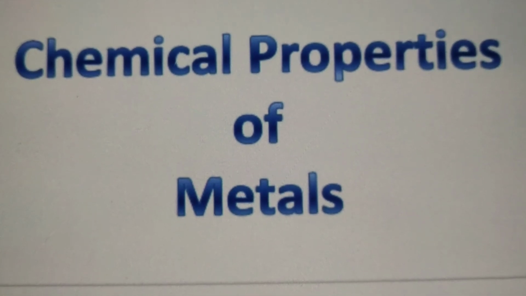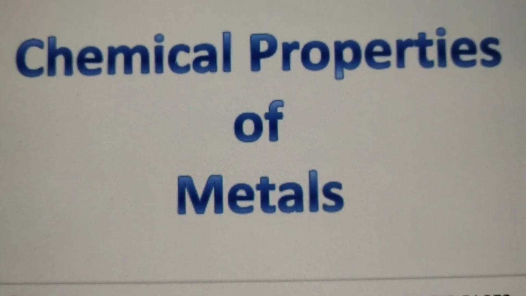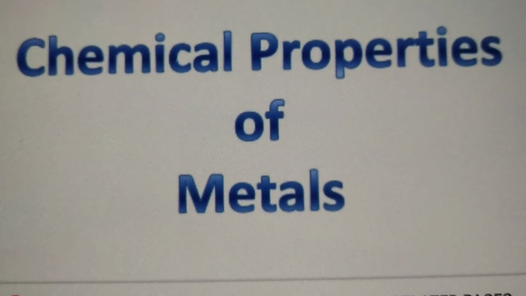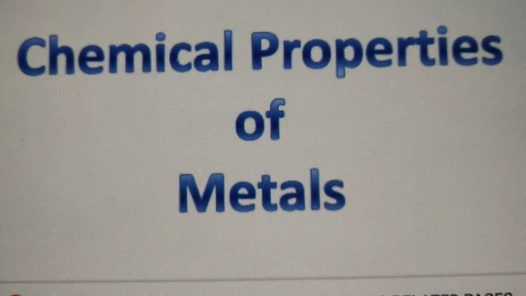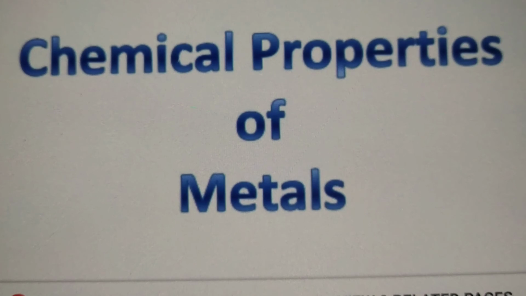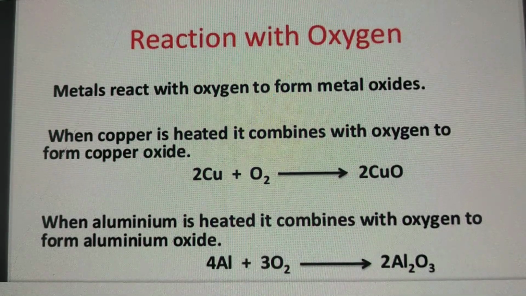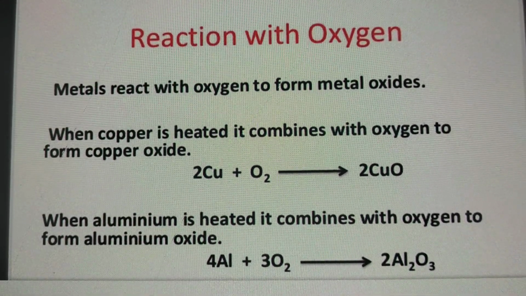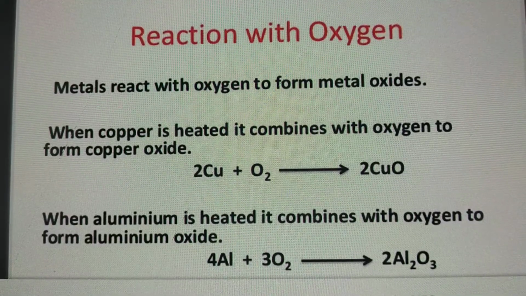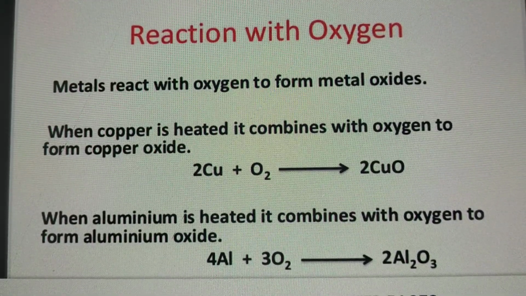Hello students, in this video I'll continue chapter 4, metals and non-metals. Already we have discussed the physical properties of metals and non-metals, and today I'll continue with the chemical properties of metals. First chemical property of metal is it reacts with oxygen.